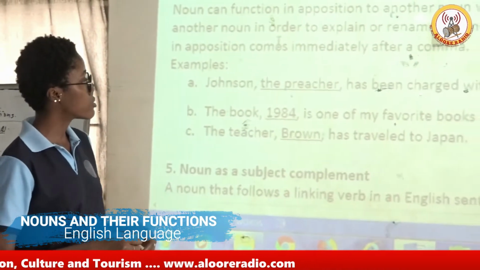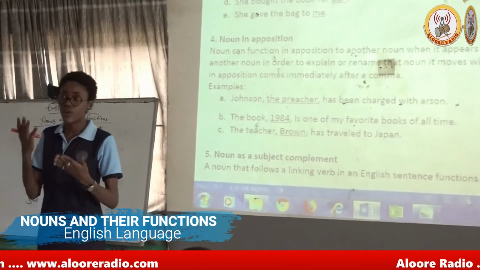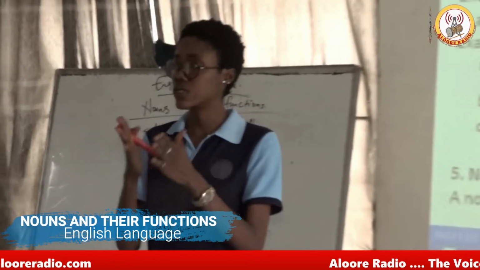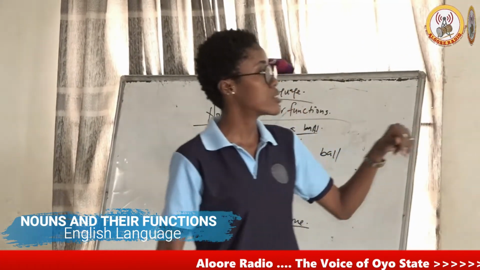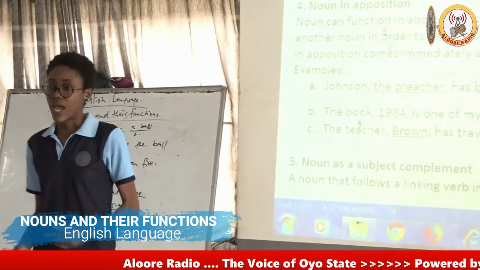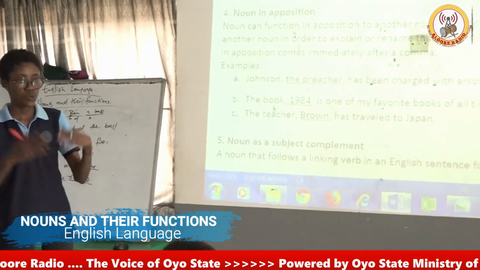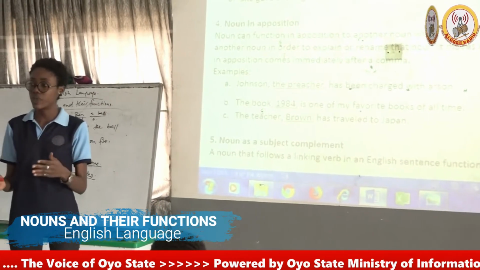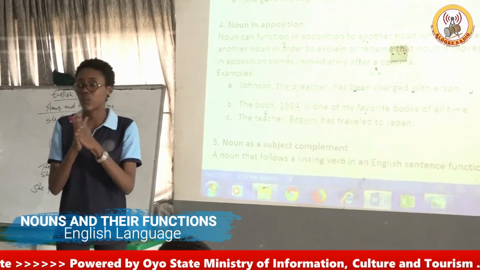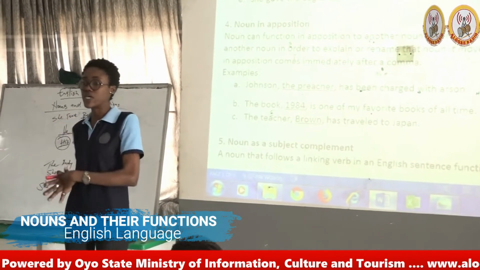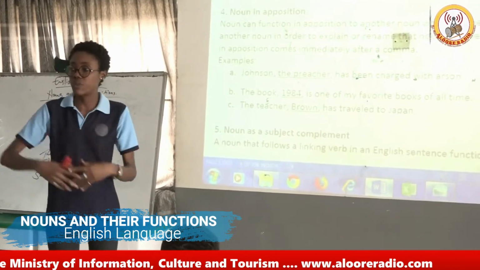Johnson, the preacher, has been charged with arson. Now we are having noun in apposition here. Remember, two nouns placed side by side before the verb. We are having Johnson and the preacher. And if you switch it, the preacher, Johnson, has been charged with arson or whatever it is that the person has done. So it means that for us to have a noun in apposition, the two nouns have to refer to the same person. You can also say, oh, my school, Monarch Model College, is behind.